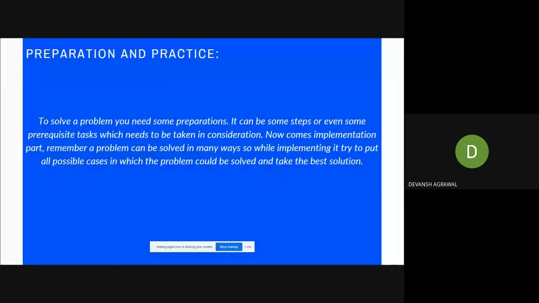Suppose we get a problem that we have to print a pattern. As a beginner, in my case, I just don't know what programming is. So as Girish said, we should divide the problem into steps, as many steps as needed. Just take pen and paper, jot down the possible cases in which we can find the solution of that problem. Here it is written, to solve a problem you need some preparation. It can be some steps or even some prerequisite tasks which need to be taken into consideration. Now comes the implementation part. Just write down the possible cases which are required for that problem.